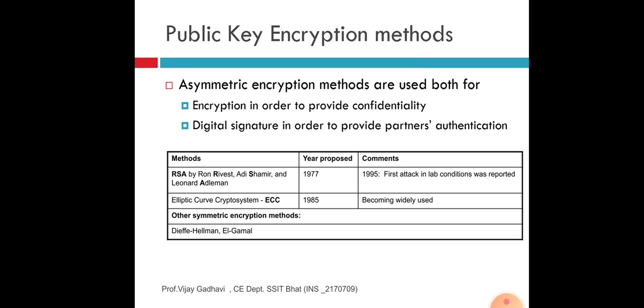Then the elliptic curve crypto system, ECC in short form, was proposed in 1985. Then it became widely used. ECC is widely used. Other methods are Diffie-Hellman and ElGamal.